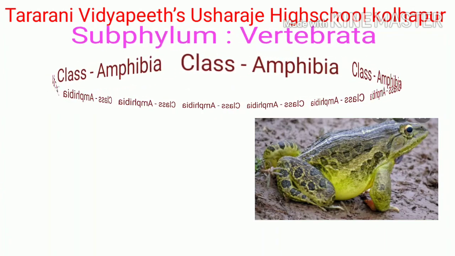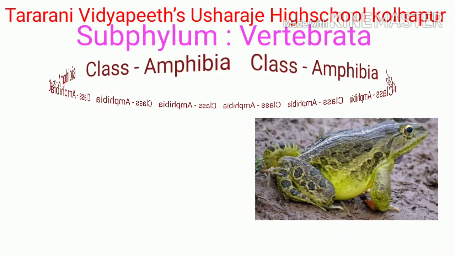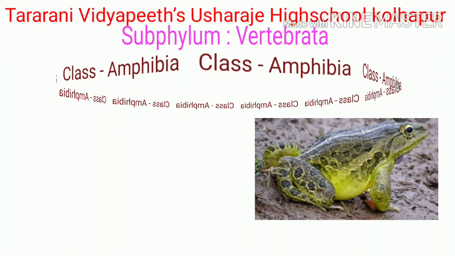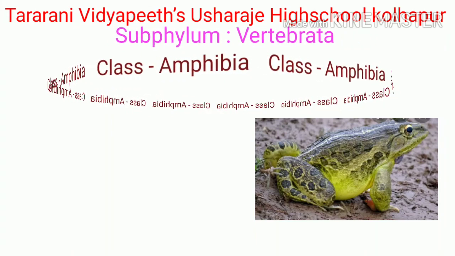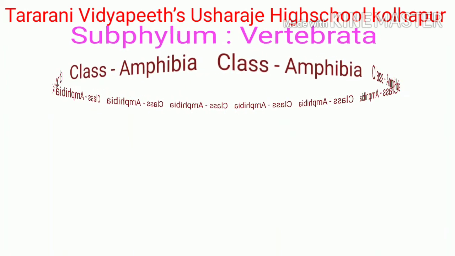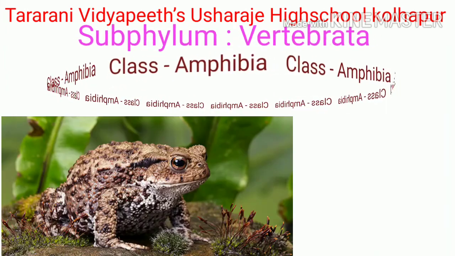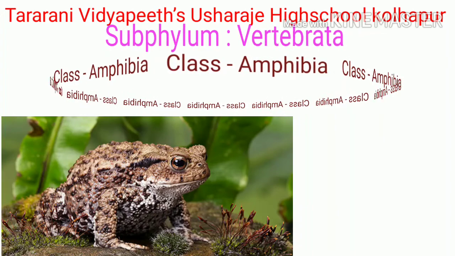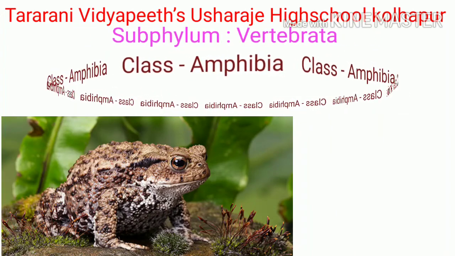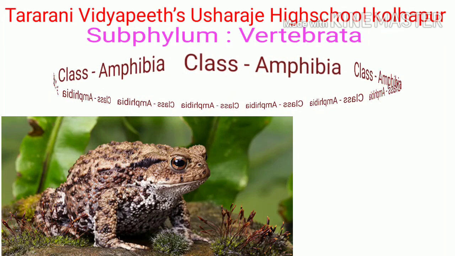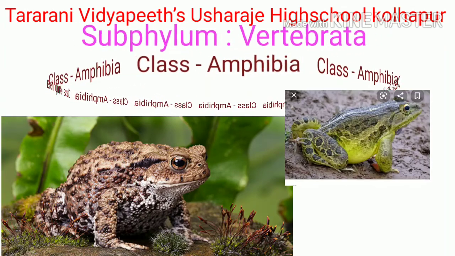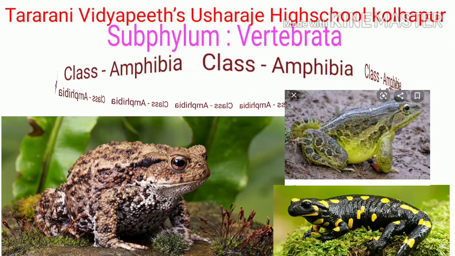They have two pairs of appendages. Digits are without claws. Exoskeleton is absent. Skin is without any derivative and usually kept moist for respiration. External ear is absent but tympanum is present. Neck is absent. Eyes are prominent with eyelids. The examples of class Amphibia are frog, toad, and salamander.